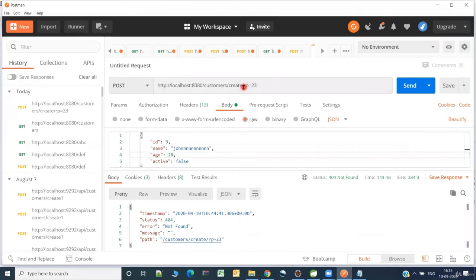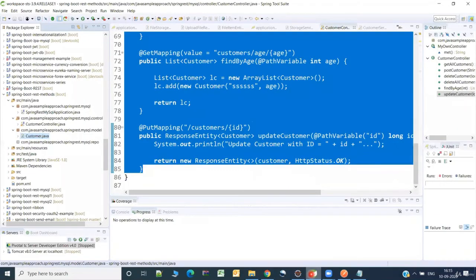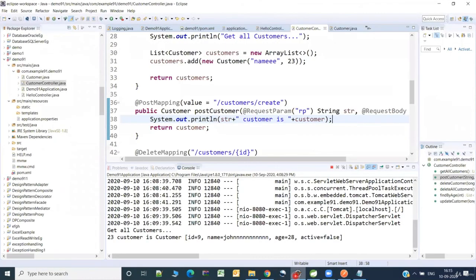Yes, so the thing is here, when I'm trying to use the query parameter, I need to use a question mark. I think that is the reason why it's not able to recognize the URL. Fine. So now it has taken it and given the response. Ideally it should have gone and updated the database, but since we are not using the database part, it is just displaying here and returning it back to the client.